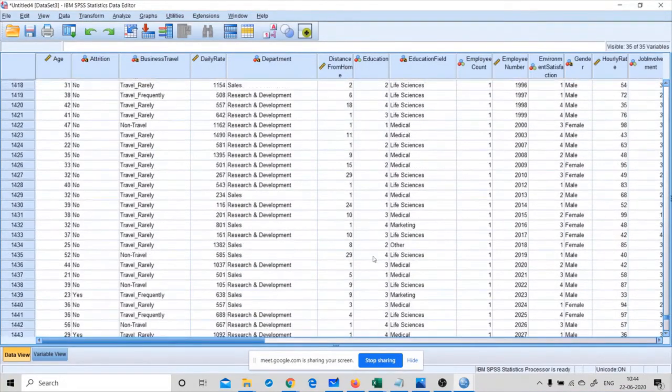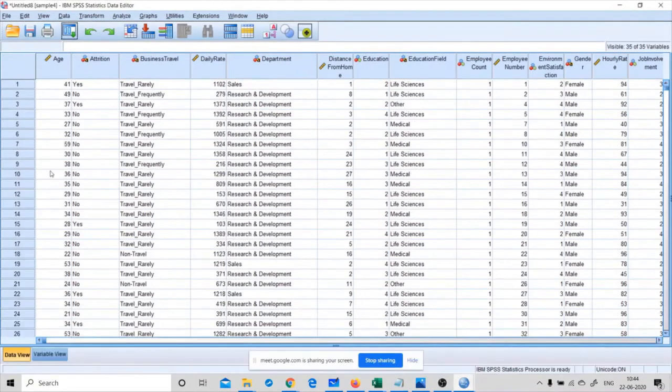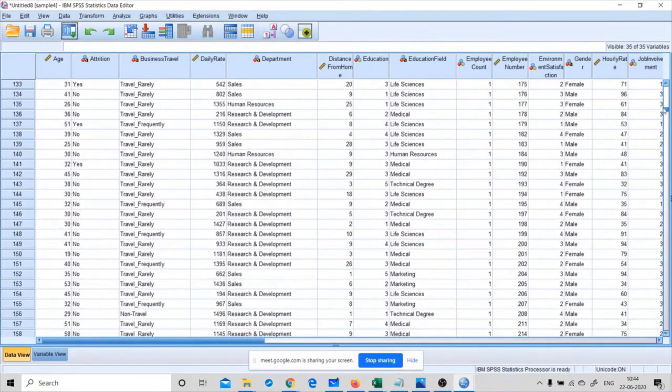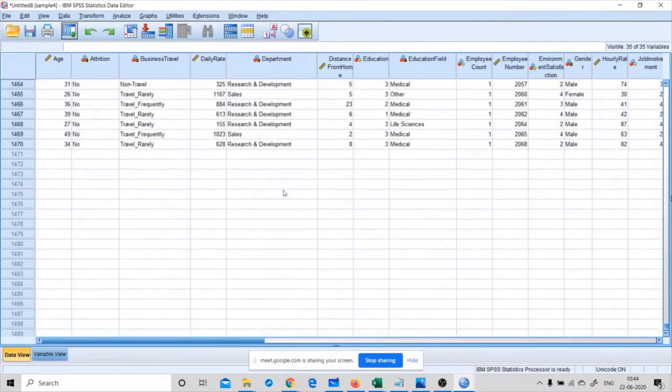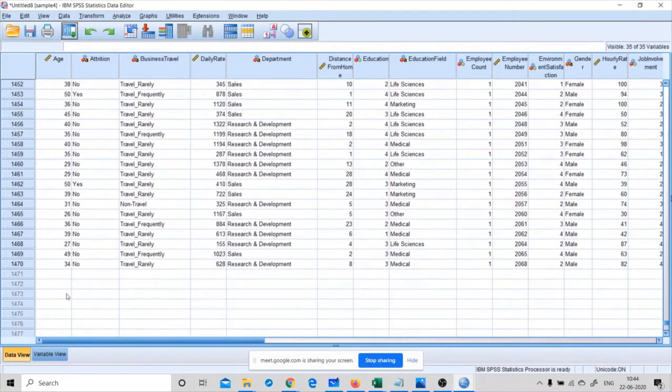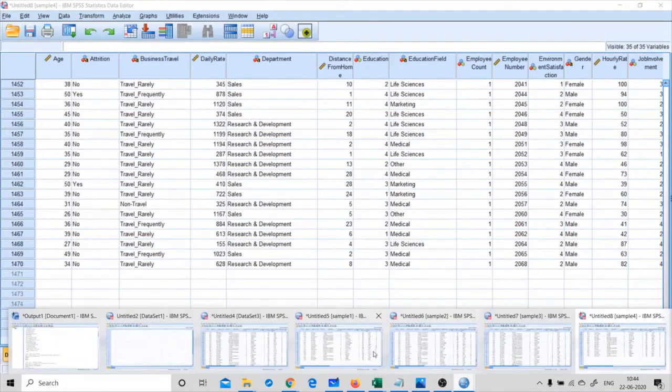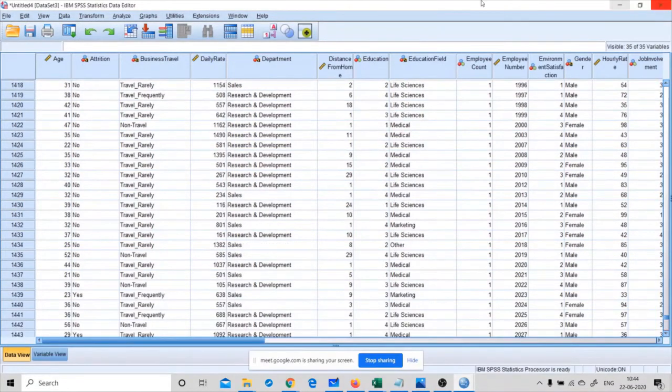So the entire data set would be extracted here, because we have not set any condition for extracting based on the educational condition. So this is the summary of sampling techniques.